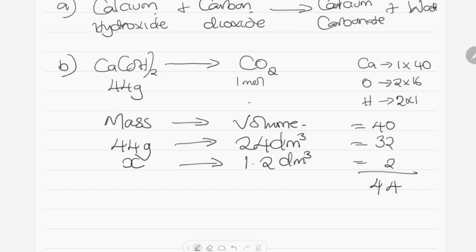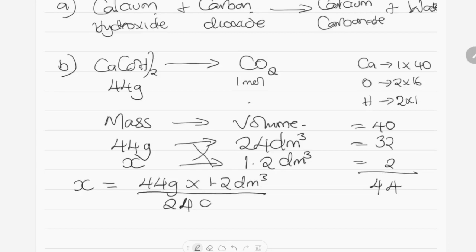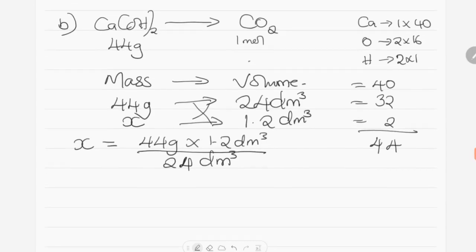So in this case, we find the value of X. So X will be equal to 44 grams multiplied by 1.2 decimeter cubed divided by 24 decimeter cubed.